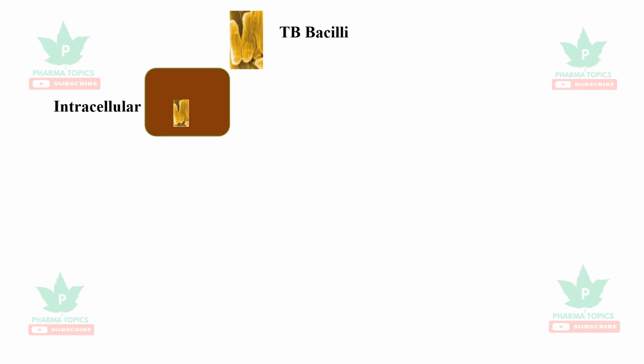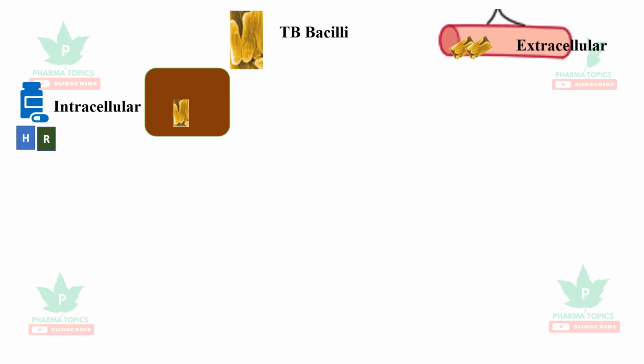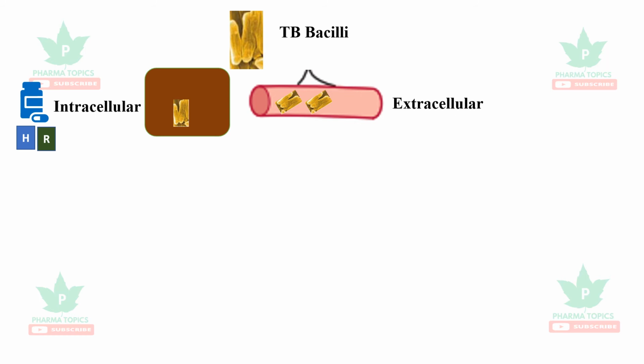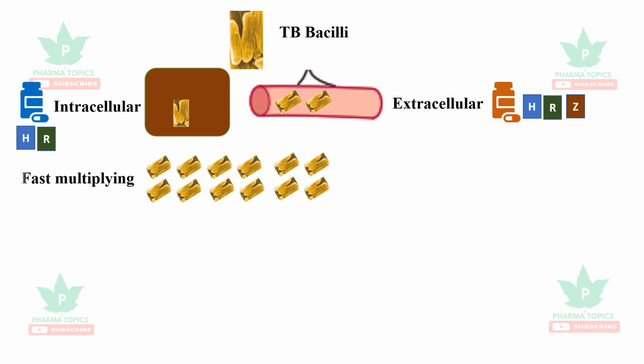Let us see some of the classical features of TB bacilli and what are the drugs which are used to address this. So one is intracellular bacteria, mycobacteria, which infects the cells. Isoniazid and rifampicin are preferable for intracellular bacteria. And next is extracellular bacteria. Isoniazid, rifampicin, and pyrazinamide can be used to address or kill the extracellular mycobacteria.